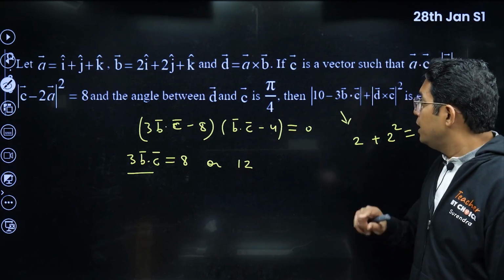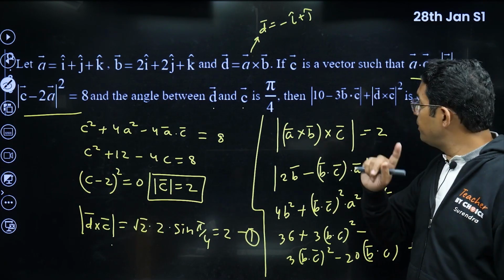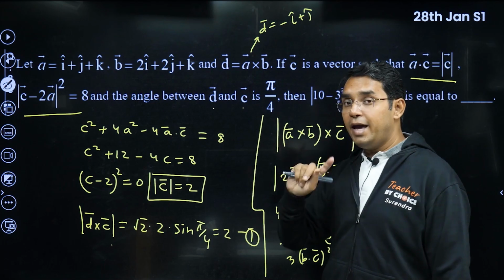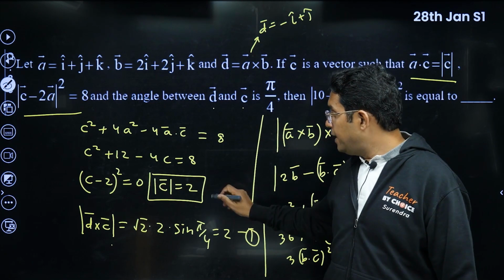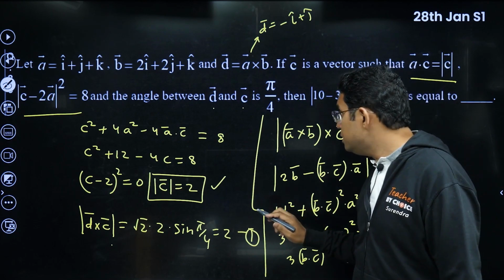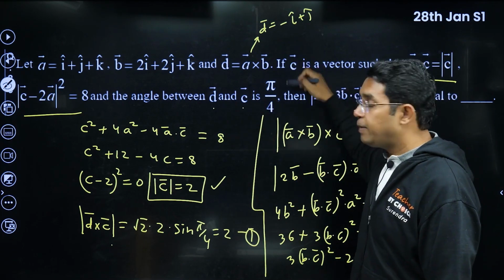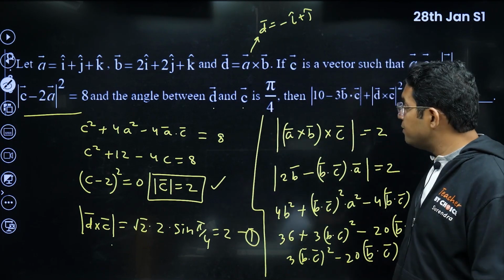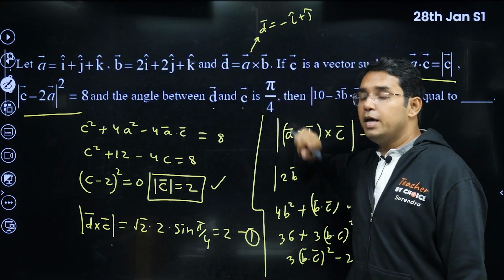Yeah, I was telling that method. I will not do it, but I'm just repeating what I said. Start with C equal to xi plus yj plus zk, and then use this relation. Using that the angle between D and C is pi by 4, you can find the condition on x and y, and then B dot C from there also can be found.